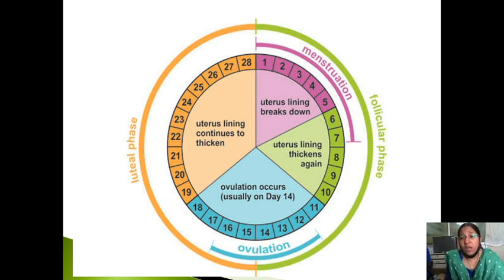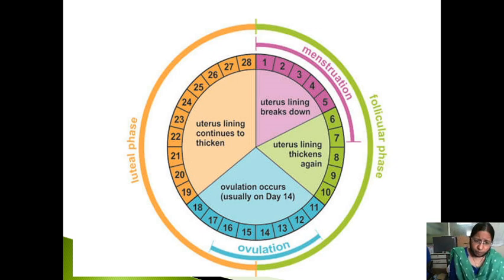Another name is the proliferative phase and the secretory phase. The proliferative phase is the follicular phase, where there is endometrial proliferation. The luteal phase is named the secretory phase because the uterus goes into a secretory phase. So the luteal phase is also known as the secretory phase, and the follicular phase is also known as the proliferative phase.